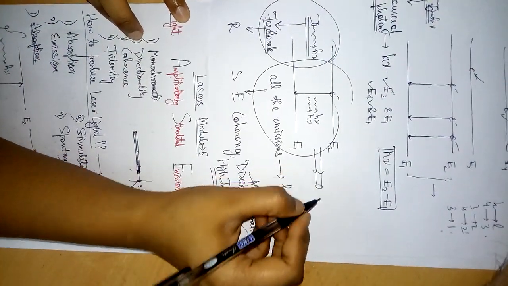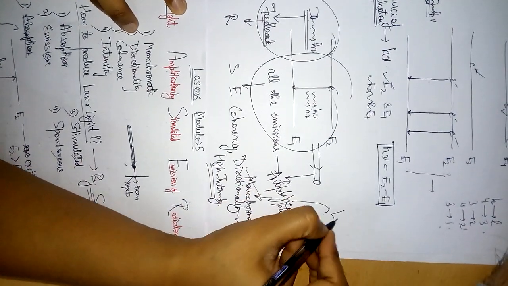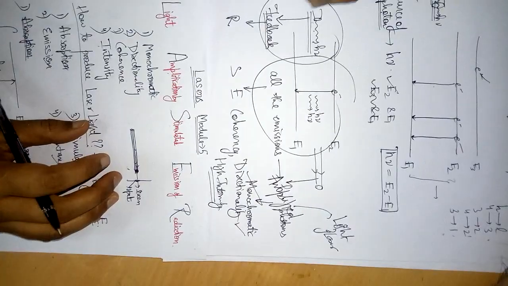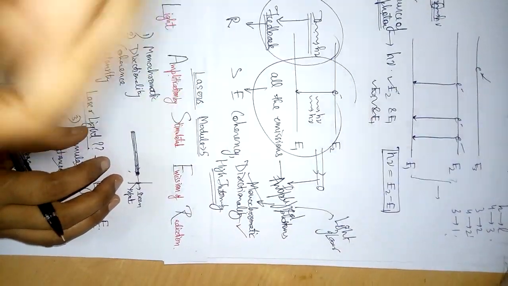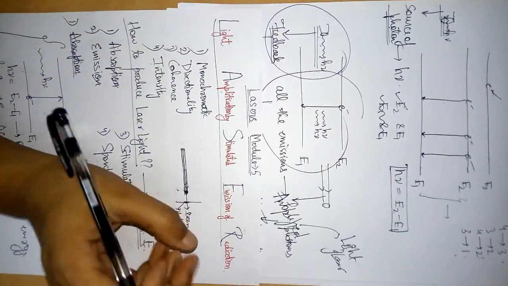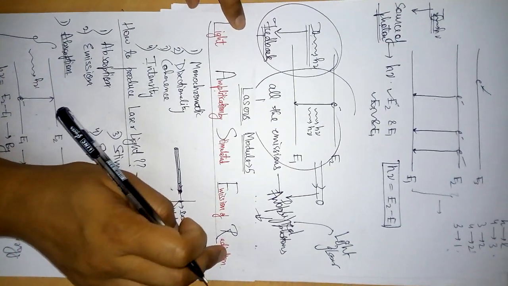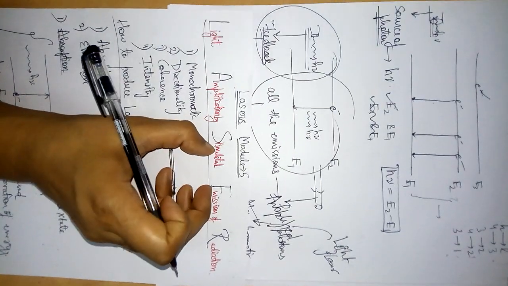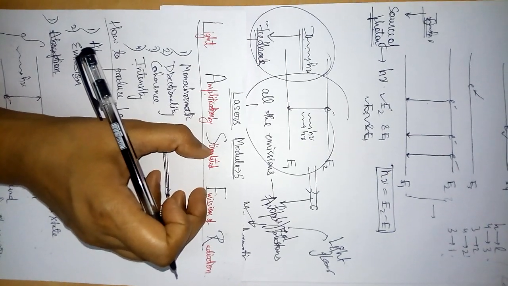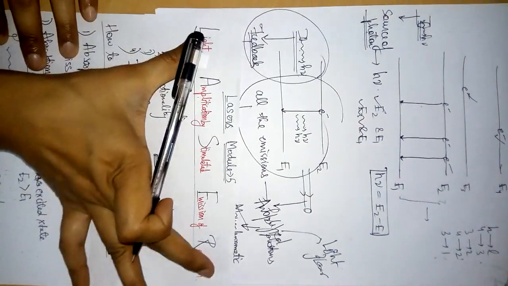Then light is produced, then this light is amplified, and this light is called laser light. So stimulated emission of radiation and the light produced is amplified to produce laser light. So this is the definition of how laser light is being produced by stimulated emission. First we take radiation as a feedback. Due to this feedback, stimulated emission will dominate, and all the photons produced will have the same direction, same wavelength, same coherency, and high intensity, such that the light produced will be laser light.